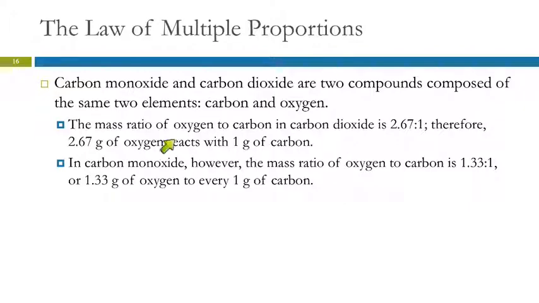If we look at mass ratios, oxygen to carbon, in carbon dioxide, it's 2.67 to 1. That's the ratio, and so we can say that there's 2.67 grams of oxygen that reacts with each 1 gram of carbon. We're not talking about what the atoms weigh or anything yet. We're just taking the masses of the elements in this compound and doing ratios. In carbon monoxide, the mass ratio of oxygen to carbon is 1.33 to 1, meaning 1.33 grams of oxygen reacts with every 1 gram of carbon.